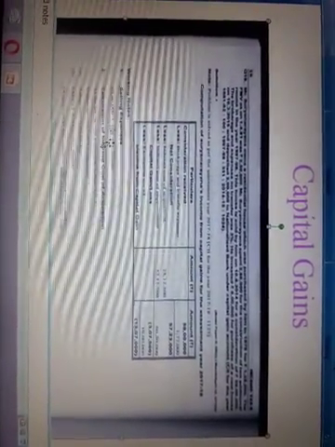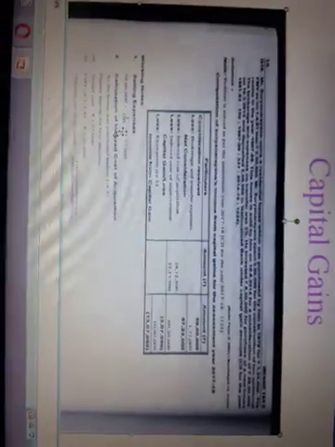Again we will be adding the exemption under section 54, 10 lakhs rupees. 10 plus 3 is equal to 13 lakhs 7,000. So this is the income from capital gain of Mr. Suryanarayana for the assessment year 2017-18. Now we will discuss the working notes.